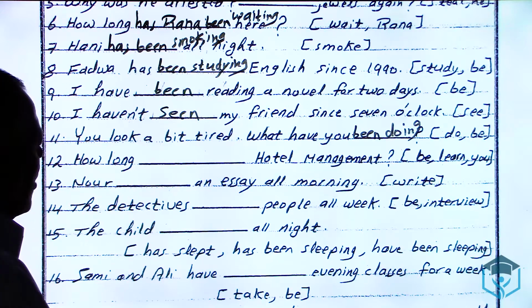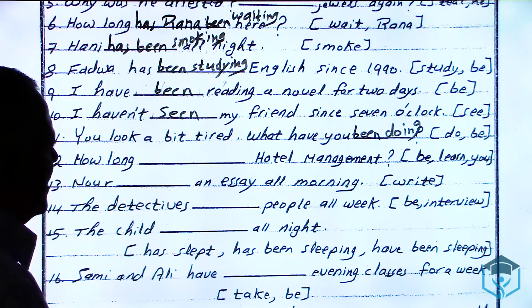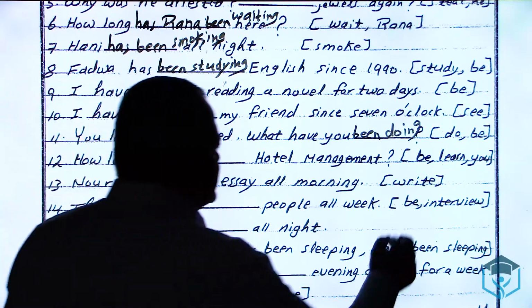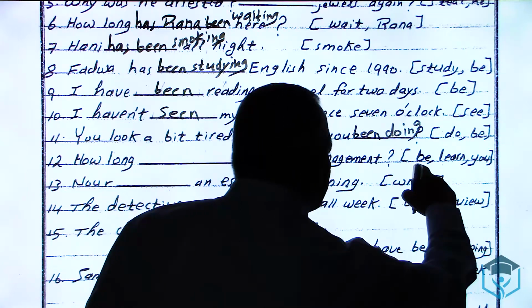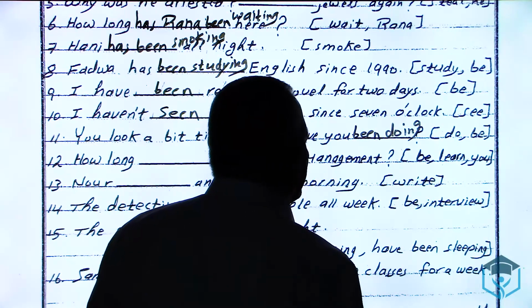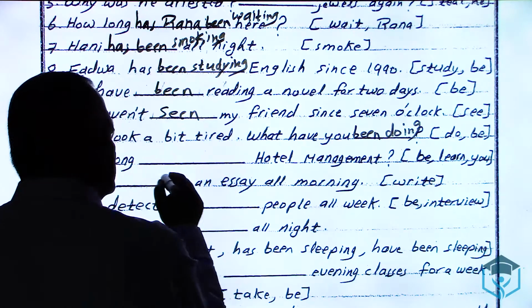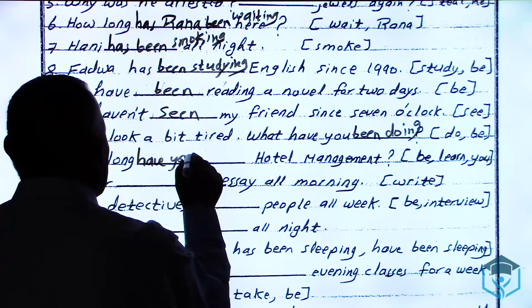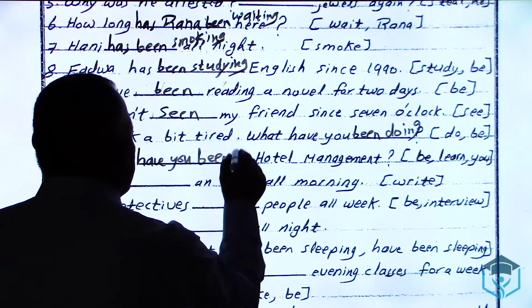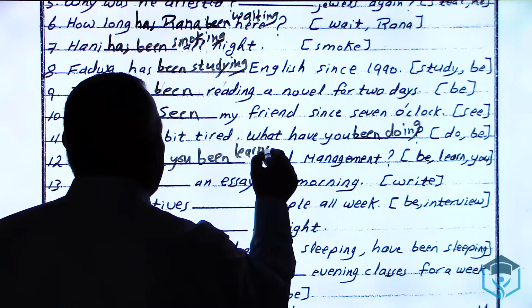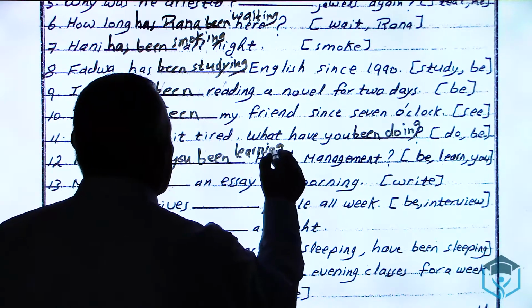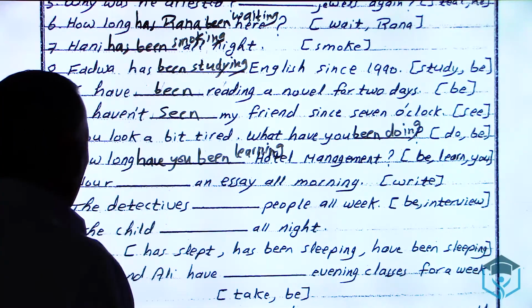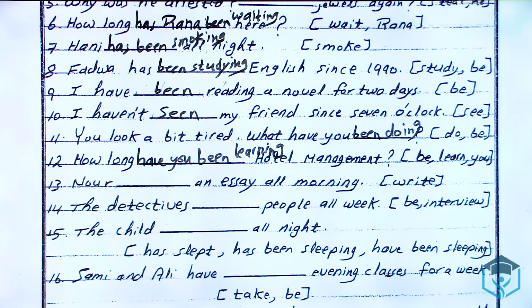12. How long ___? Question mark. Hotel management. Between two brackets, be, learn and do. Arrange these words to make present perfect continuous. The answer is how long? You takes have. Question: have you. Then been. Then verb 1 learn. Then I add ing, learning. How long have you been learning hotel management?